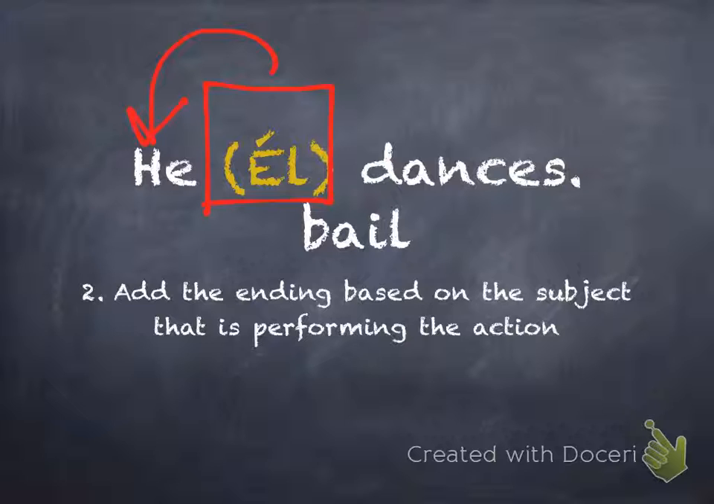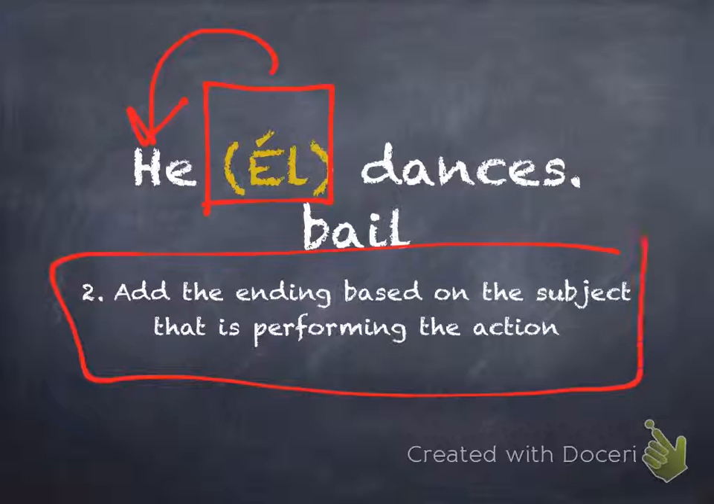So step two is to add the ending based on the subject. So based on el, what was our ending for el? Remember, it was o, as, a, amos, ais, an.